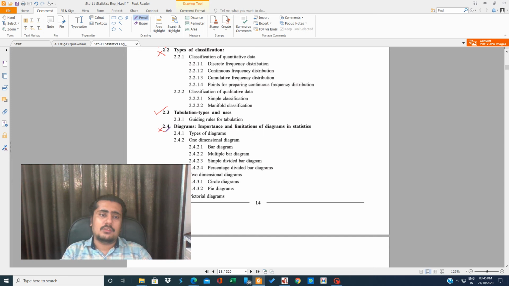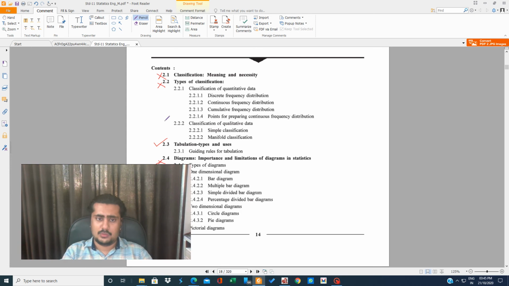Diagrams again are not there. Sir, what are the diagrams? Diagrams were bar diagram, where you use graph paper, and you know how to draw the graphs. These graphs were in this particular topic of diagrams: bar diagram, pie diagram, circle diagram, line chart and some related diagrams. So these graph papers will not be asked in the examination. Only one topic is to be kept in this chapter, 2.3, that is tabulation. The rest two topics we'll do later, only highlights of the topics which are not to be asked in the examination.